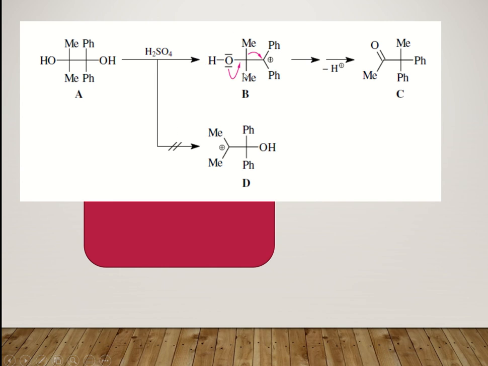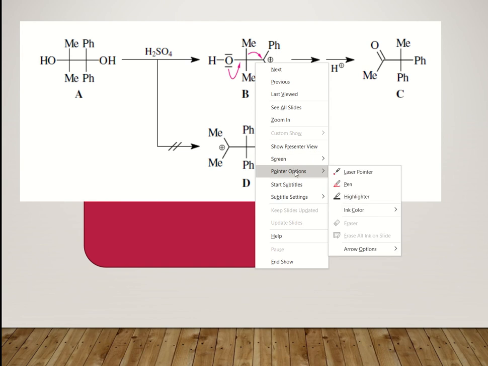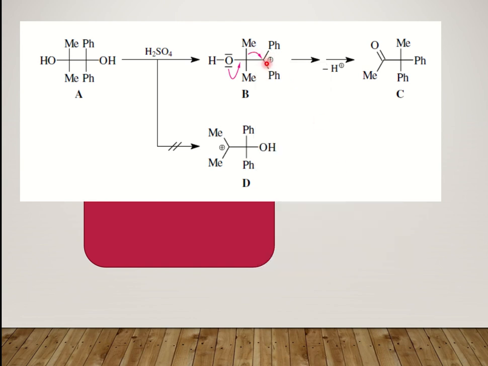Here you are seeing the benzylic one. The reaction follows this path, and the 1,2-methyl shift occurs after generation of the carbocation and gives rise to this ketone as your desired product.